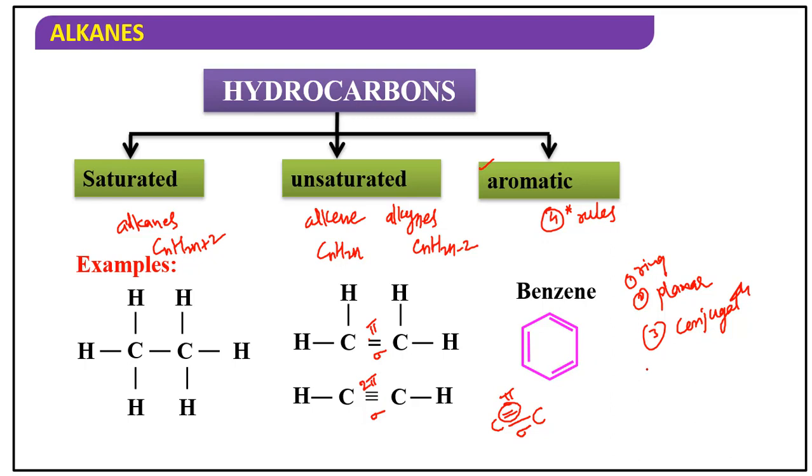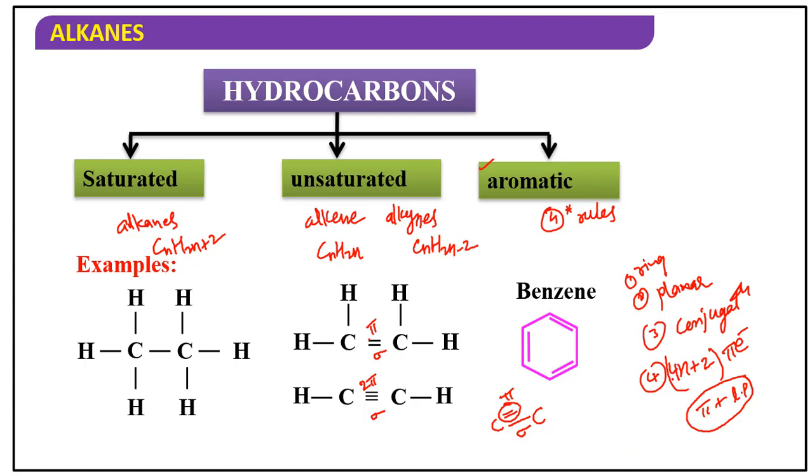Then the fourth one is it should follow the 4n+2 rule, Huckel's rule. What is this 4n+2? Either pi electrons, or pi electrons plus lone pair, together should follow the 4n+2 series.